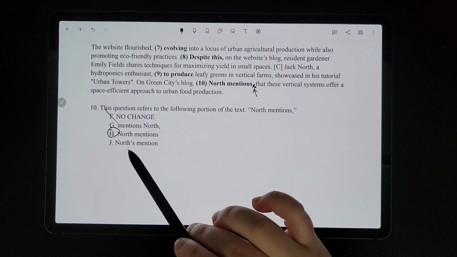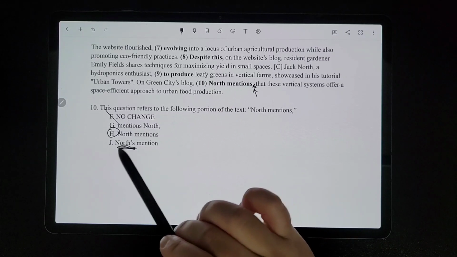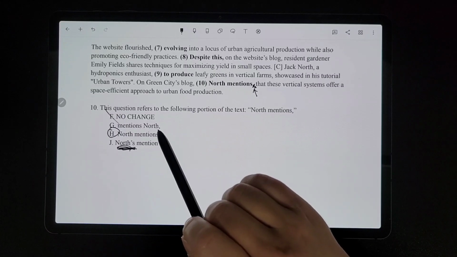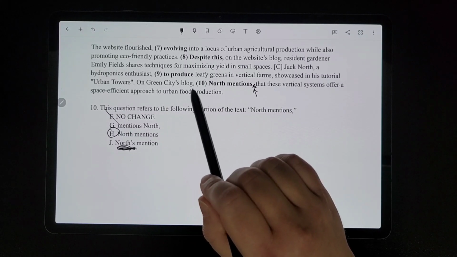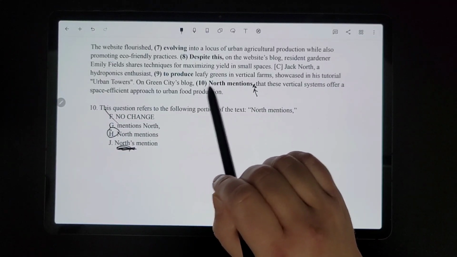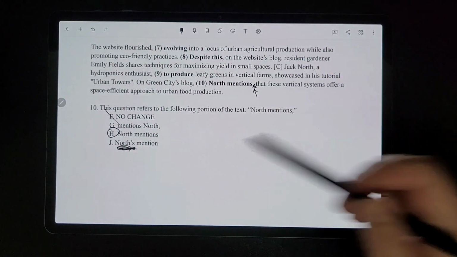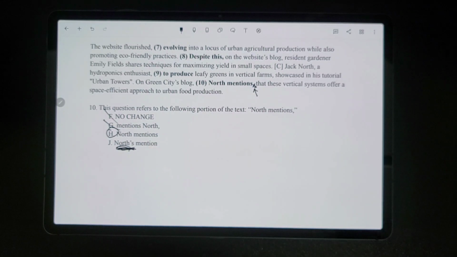We're not going to say the possessive form of North, like North's mention that these vertical systems offer a space efficient approach to urban food production. That doesn't make any sense. And then "mentions North on Green City's blog" you have to follow up with the subject, North, who's doing the mentioning. So it couldn't be G.